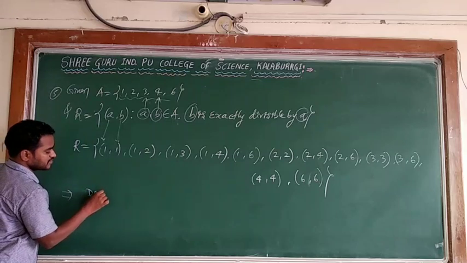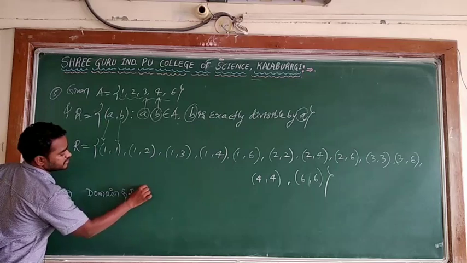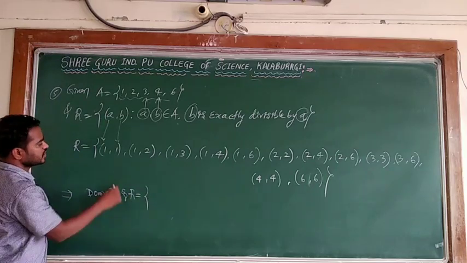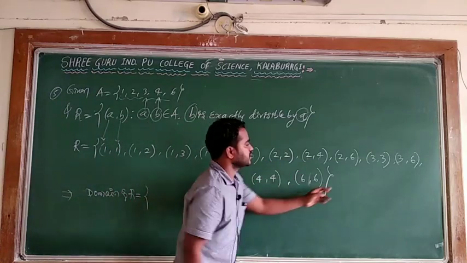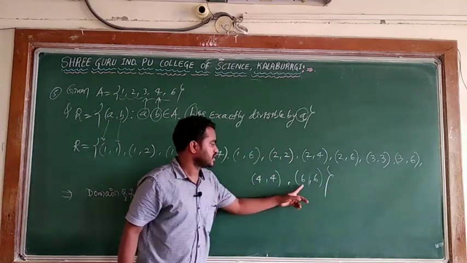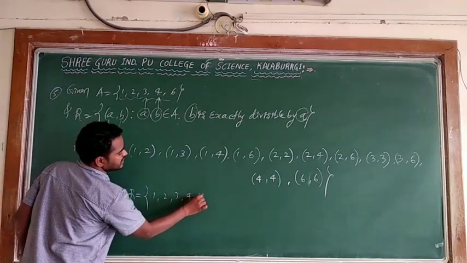I can write the domain of R. He is asking only the roster form, but I am writing the domain also. Domain is the first elements. The first element is 1, repeated, don't take it again, 2, then 3, a different element, 3, 4 and 6. You can say {1, 2, 3, 4, 6}.